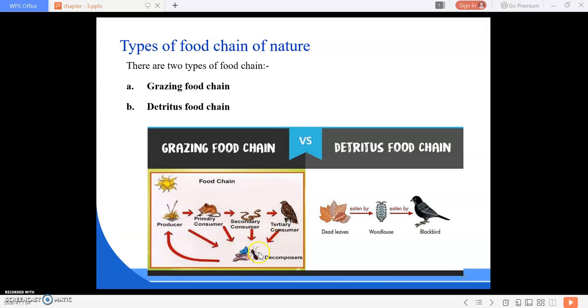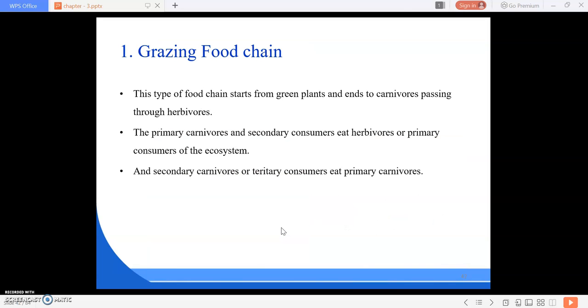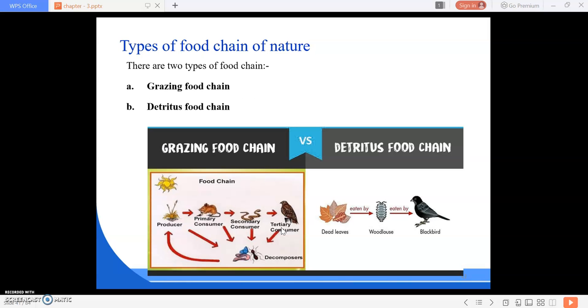Again it comes to the decomposers. So this is a grazing food chain. First the autotrophs, then the herbivores, then the primary carnivores, then the secondary carnivores or tertiary consumers. Okay, understood. In the next class, we are going to study the detritus food chain. So this is very important.